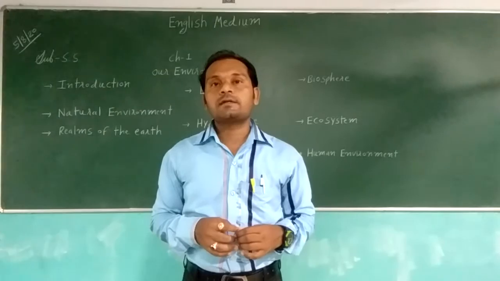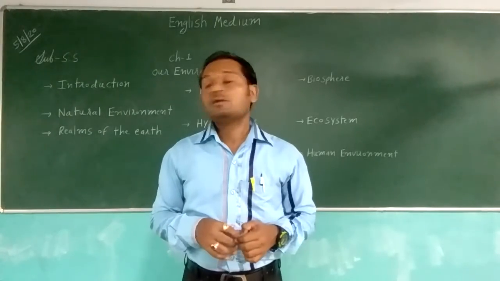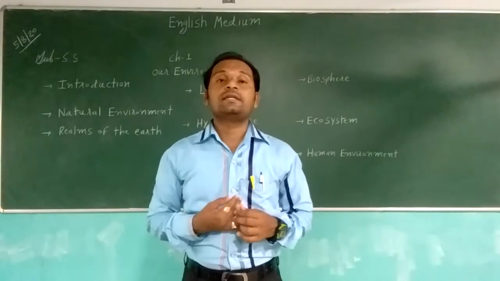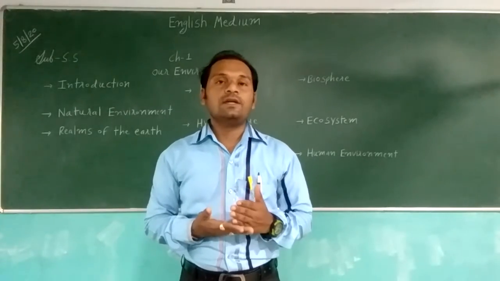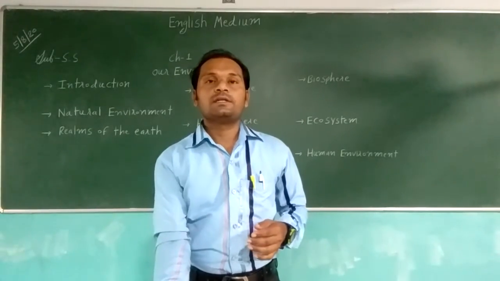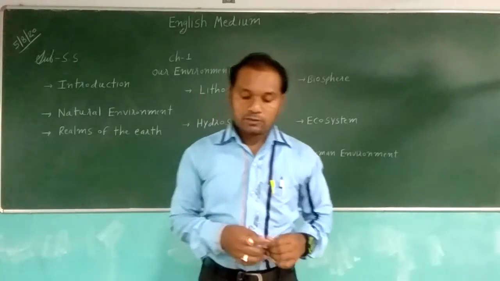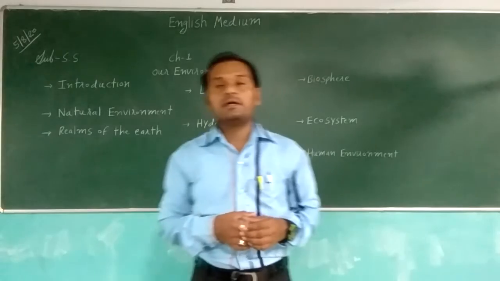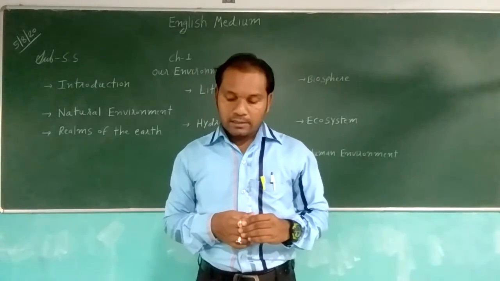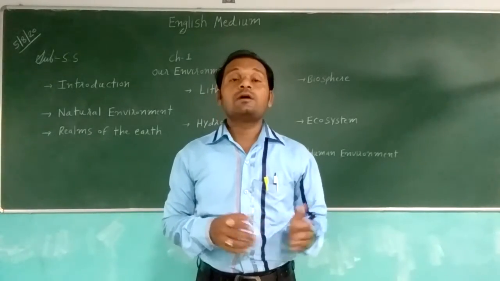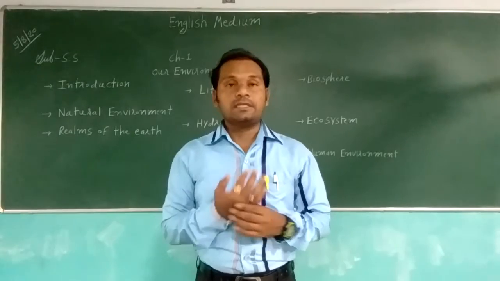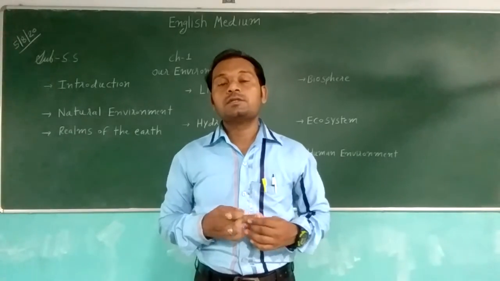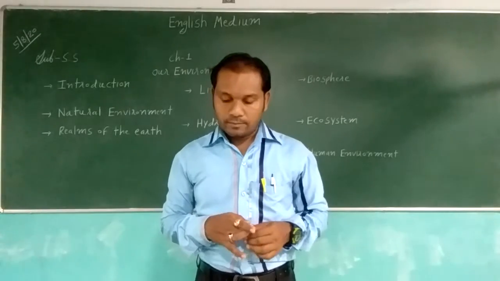The outermost layer, which is hard, is called lithosphere. It contains rocks, mountains, valleys, and rivers. It is a solid layer about 100 km thick from the earth's surface, the sphere of rocks and solid things.